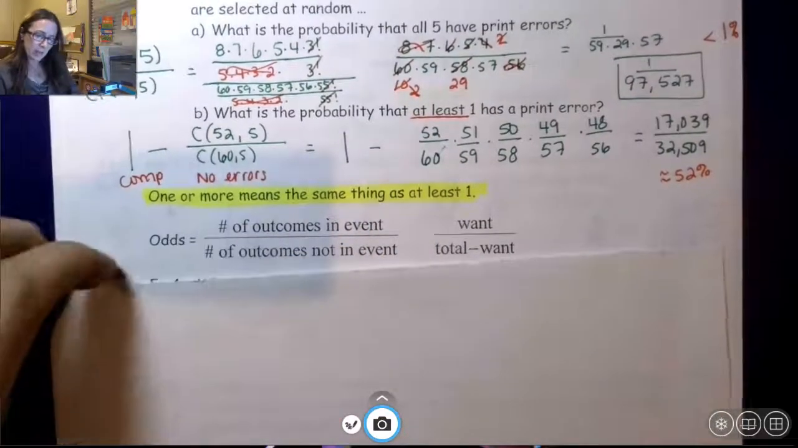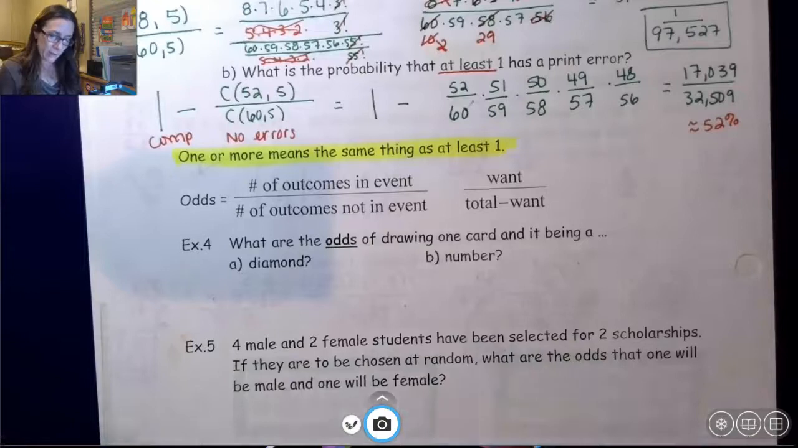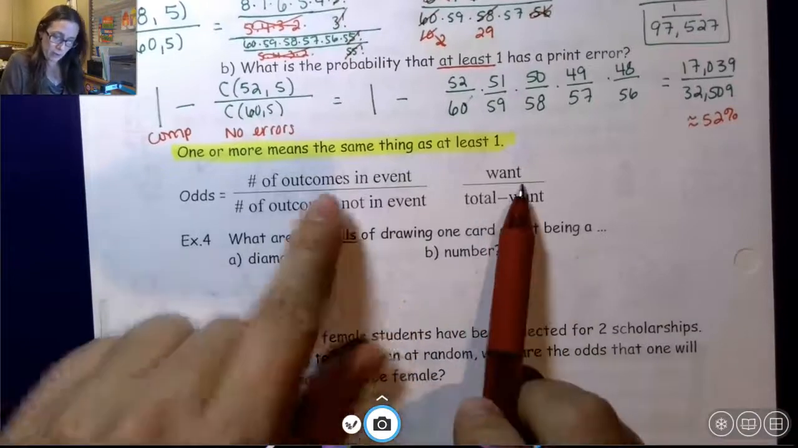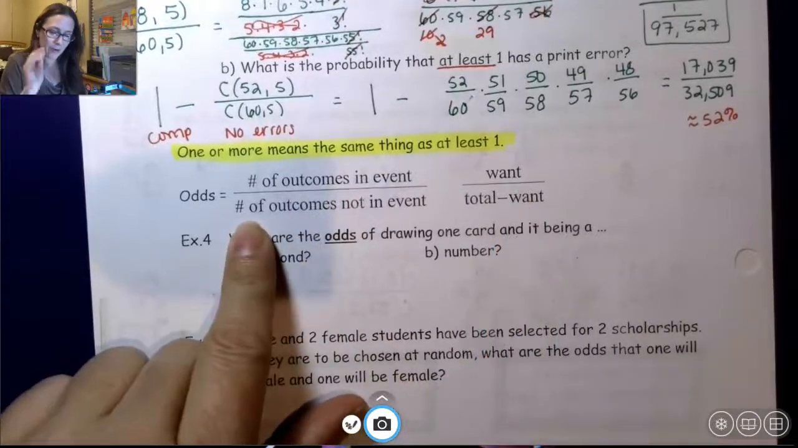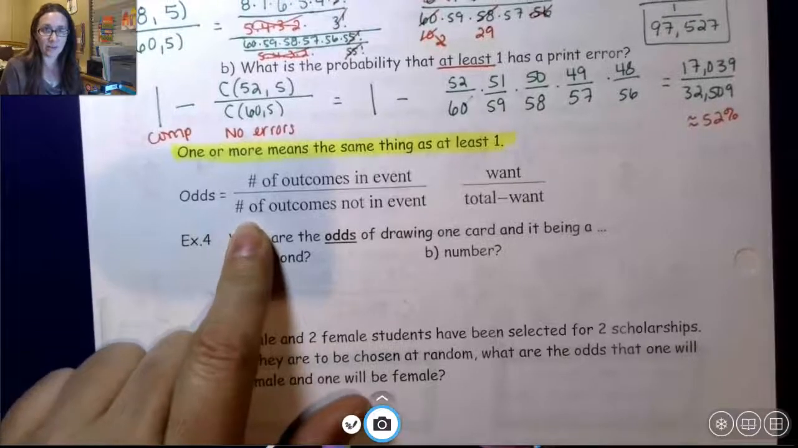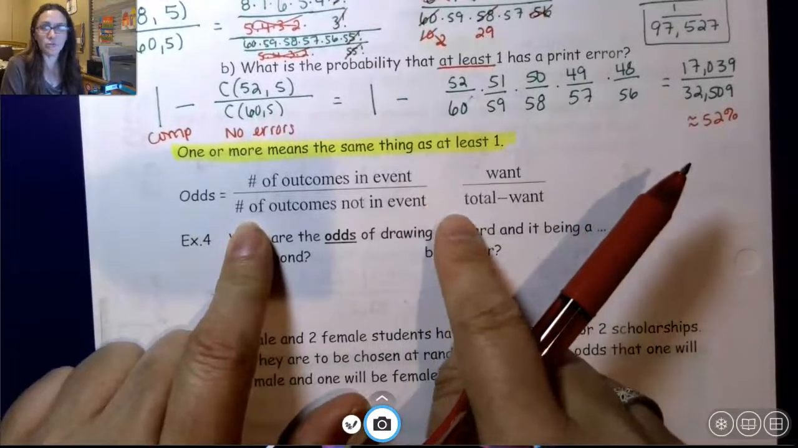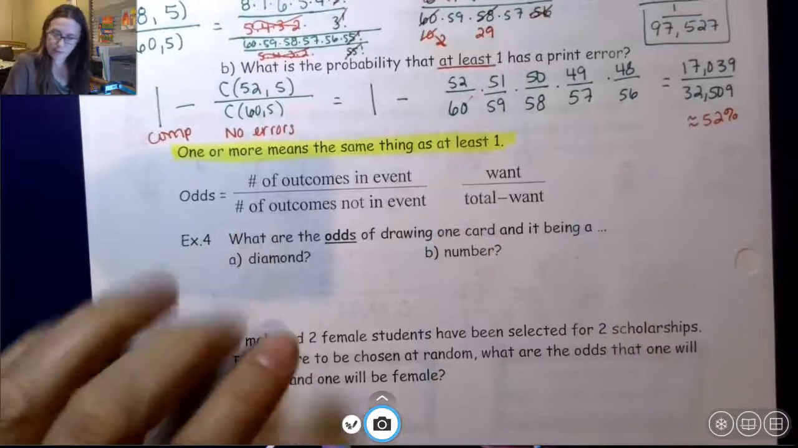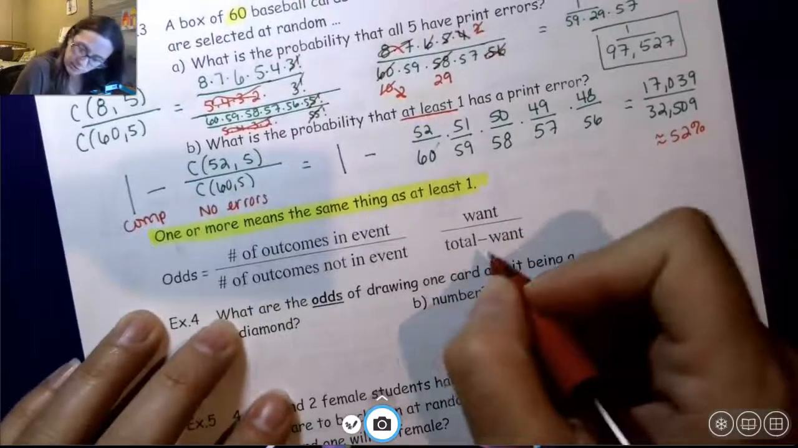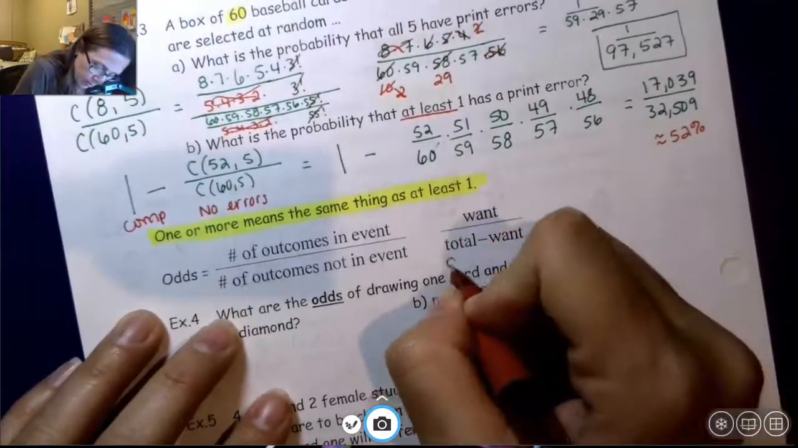Okay, so the next thing we talk about is odds. Odds is the number of outcomes in an event, what you want, over the number of outcomes not in the event, or the number that you do not want. Okay, so I always think of what you want over what you don't want.